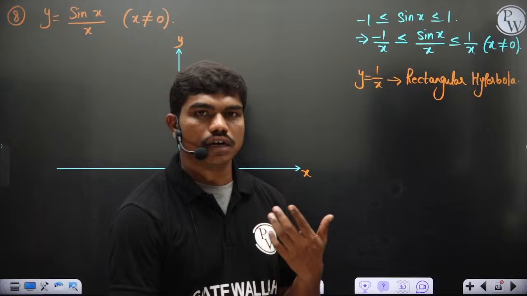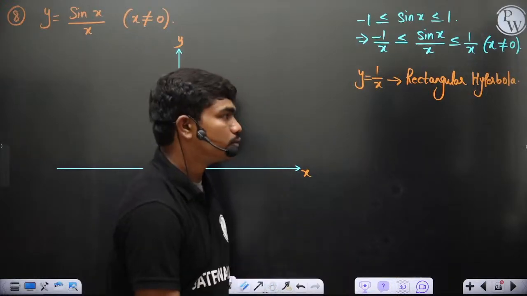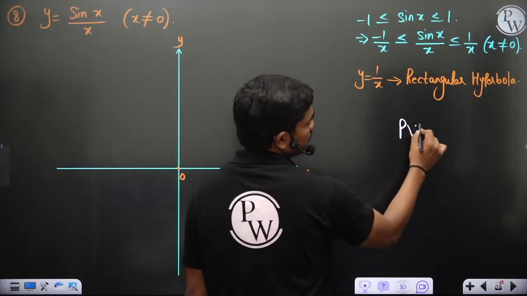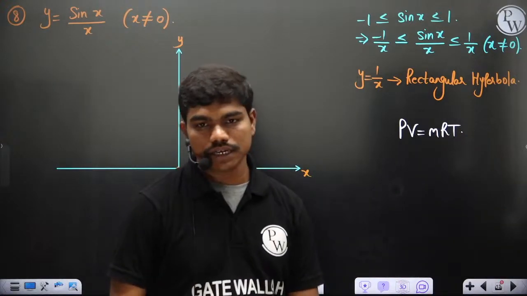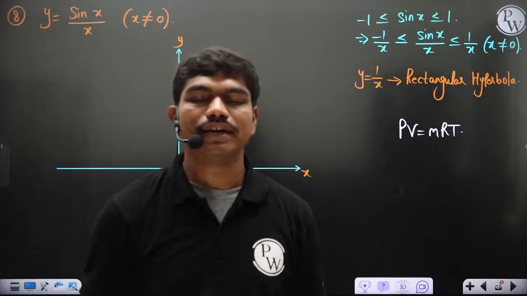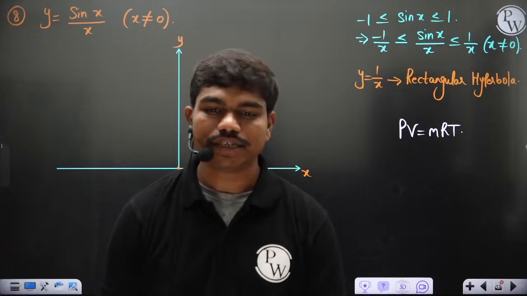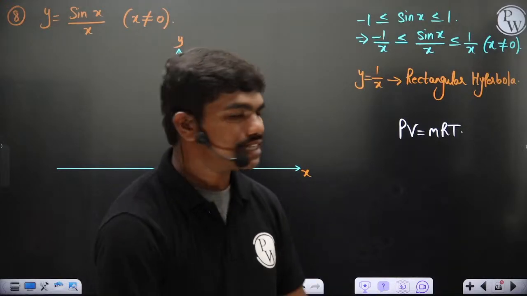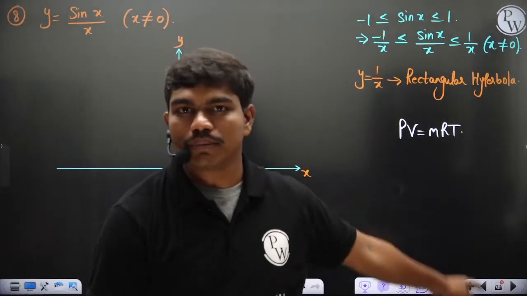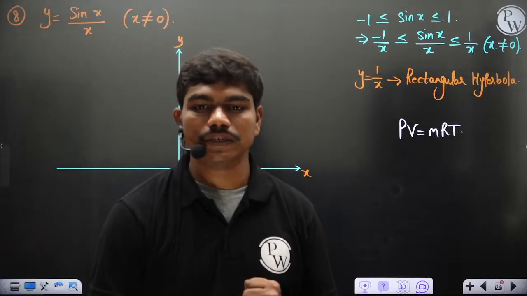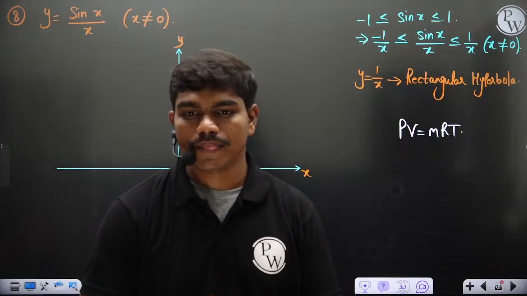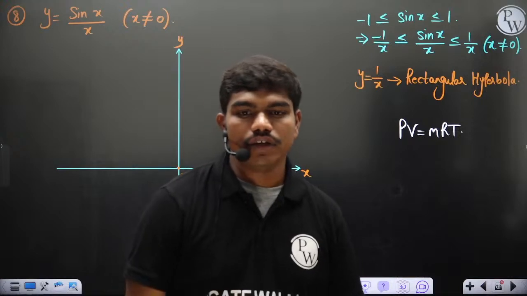And you guys know, normally all of you might have studied thermodynamics in your class 11, maybe. You all remember this equation, PV is equal to mRT. Have you all remembered this equation? Yes or no? If you take an ideal gas, and ultimately if the ideal gas is at some volume and some temperature, the pressure exerted by the ideal gas is given by that equation. Do you all remember that? Yes or no? Please type in the chat box. Correct. Now ideal gas equation.